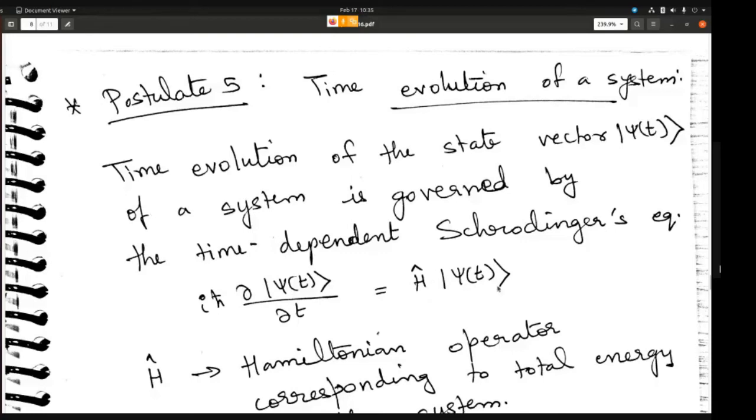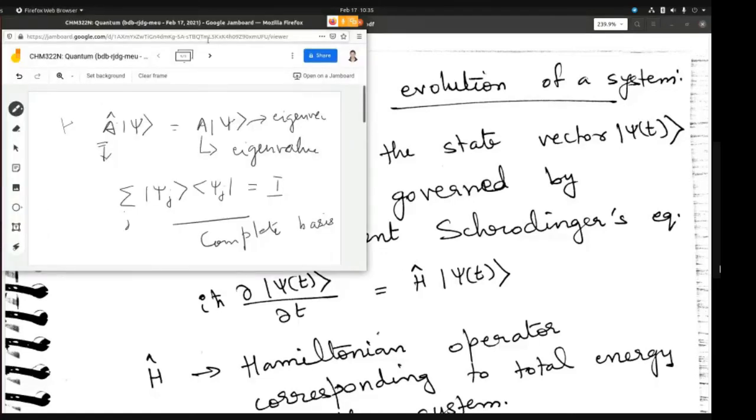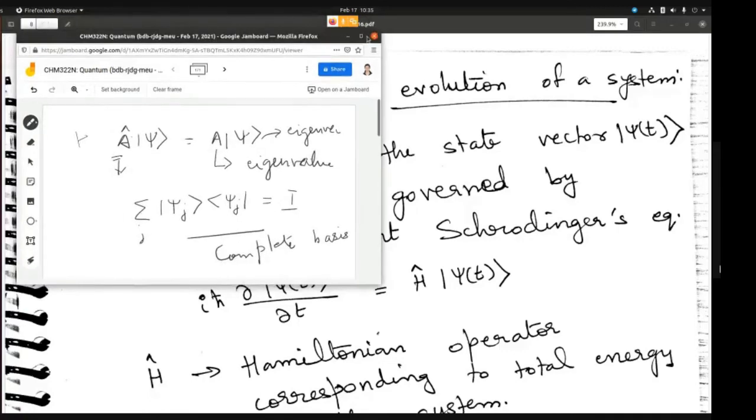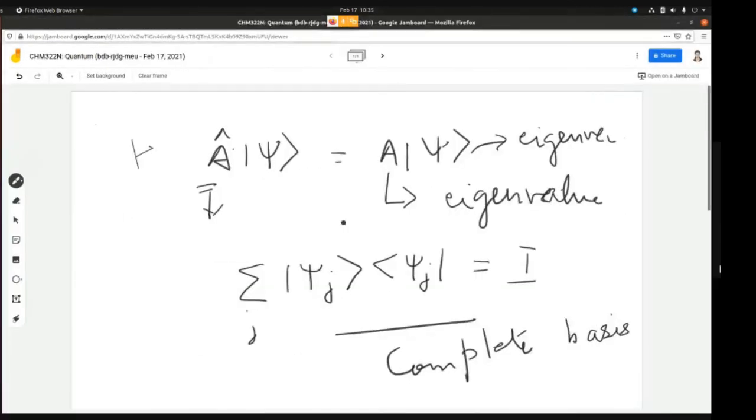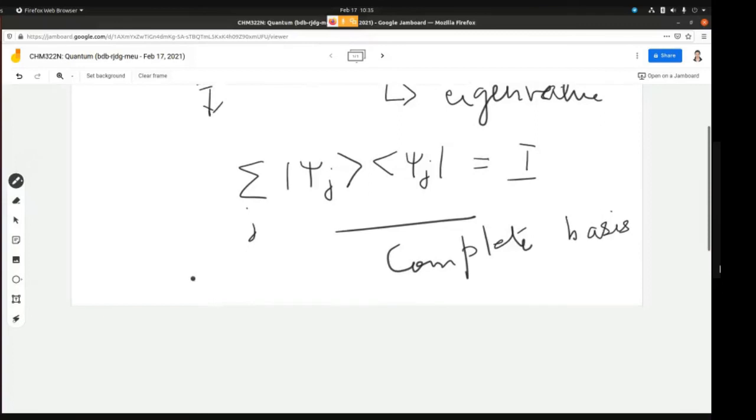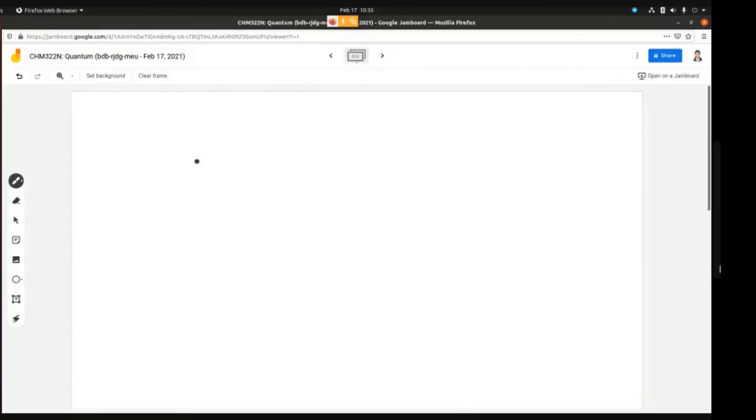So what is H hat? This you know already. What is the formula for H hat? I hope you remember. This is something I asked in class, and you have forgotten. This is something that I asked in your quiz.